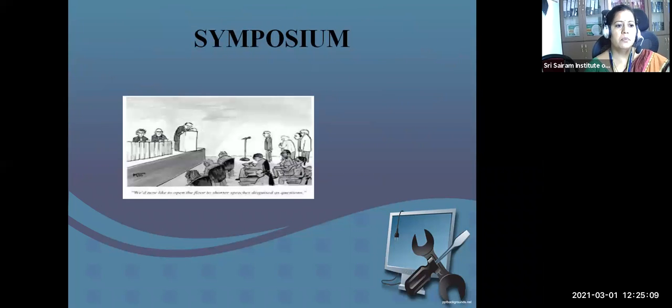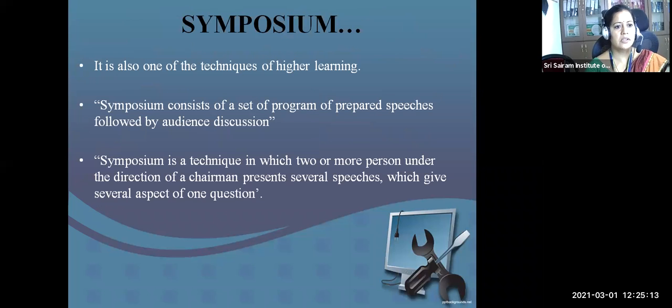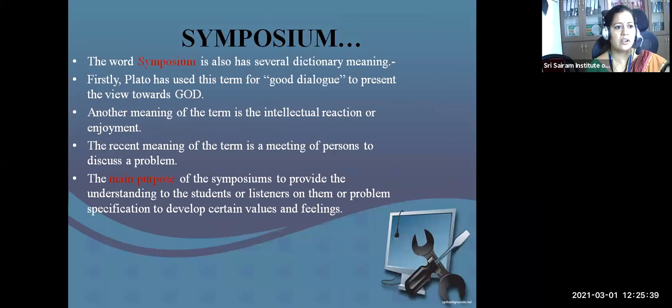The next one is the symposium, a series of events. I call it a symposium. It consists of a set of programmed, prepared speeches followed by audience discussion. A number of speakers will be there, and after they complete, the audience discussion will follow. But generally we can consider a symposium as a set of related events. Here they call it a set of related speeches, but it can be a set of related events.